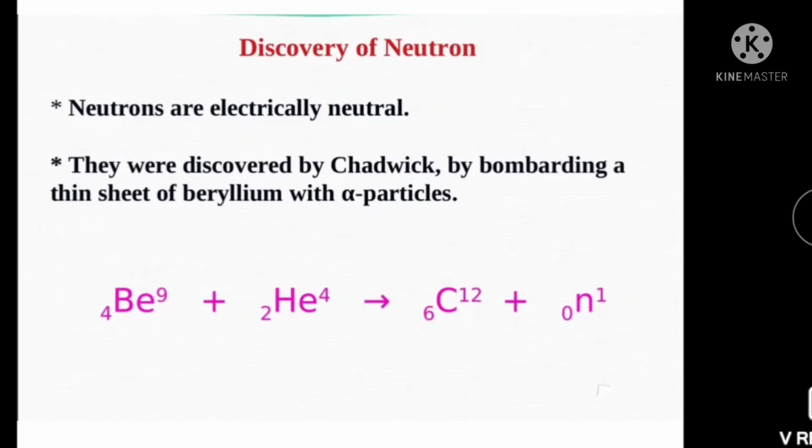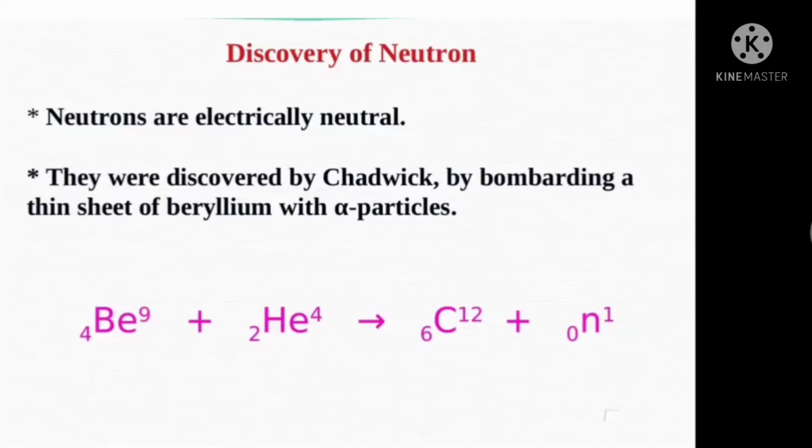Discovery of neutrons. After the discovery of protons and electrons, it was noticed that all the mass of an atom cannot be accounted for on the basis of only the protons and electrons present in it. This problem was solved by the discovery of another subatomic particle by James Chadwick in 1932. The particle is called the neutron.